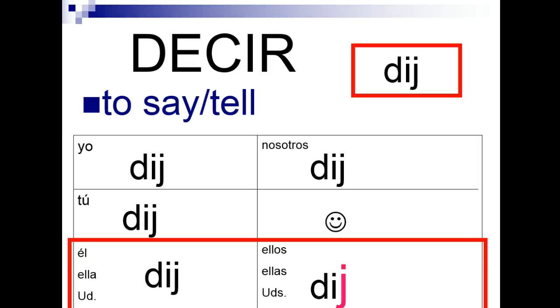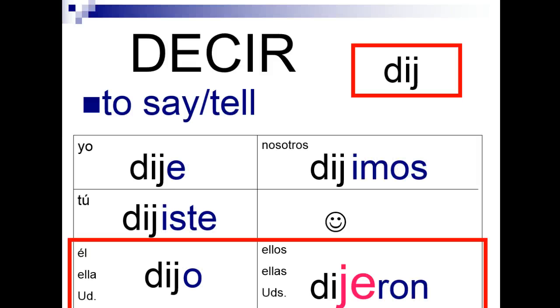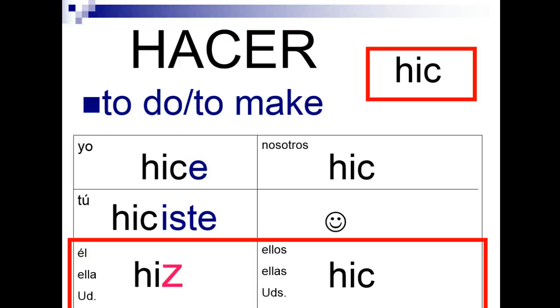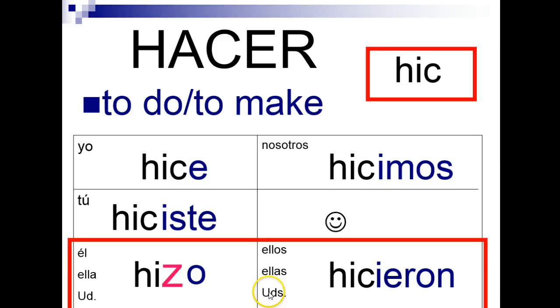Decir does the same thing. Dije, dijiste, dijo, dijimos, dijeron. It lost the i. And then hacer, hice, hiciste, hizo, hicimos, hicieron. The reason this c went to a z was a sound thing, remember? The busque, buscaste, QUEs, cargars, Rs. If this c stayed a c, and then we added an o, then it would pronounce hico, but we want it to sound with that soft c, so we changed it to a z, hizo.